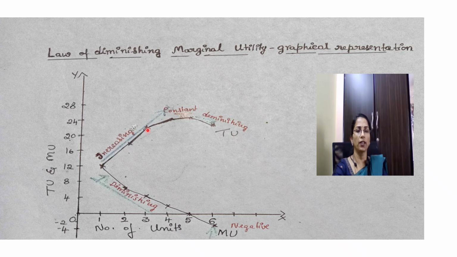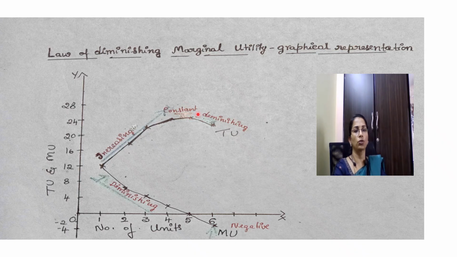After drawing the diagram, we will get a diagram of this type where we can see the total utility curve and the marginal utility curve. You can observe in the diagram that the total utility curve is upward moving till the fourth unit.